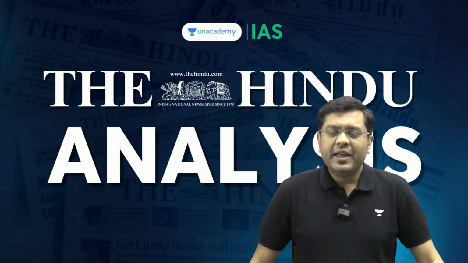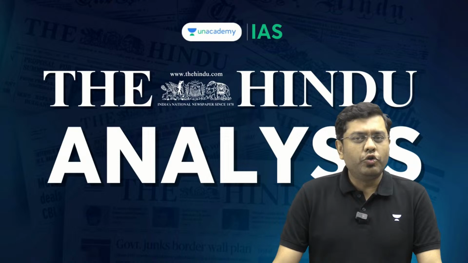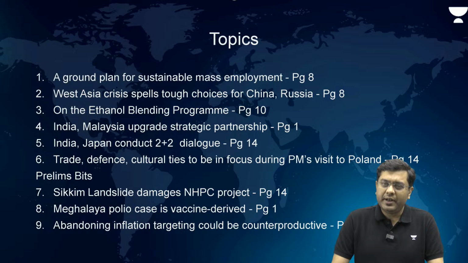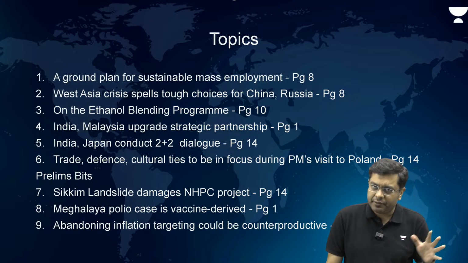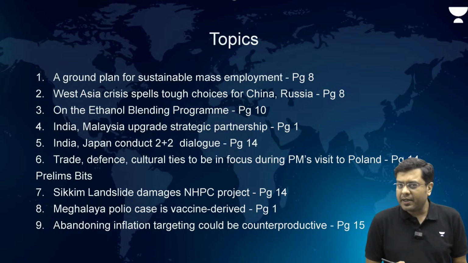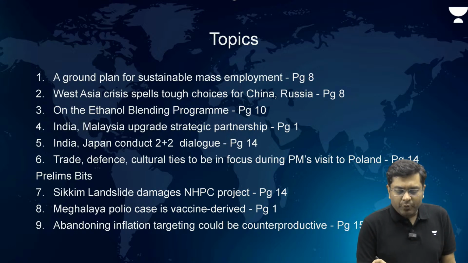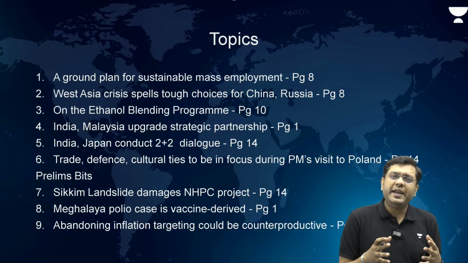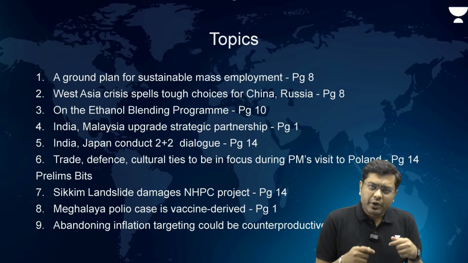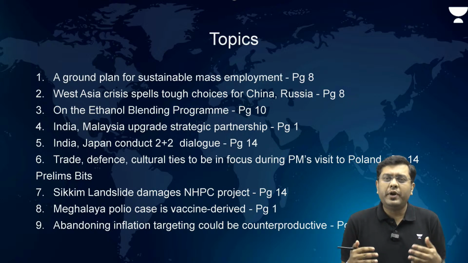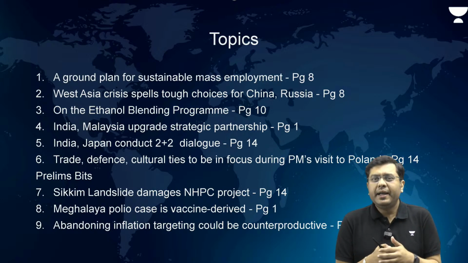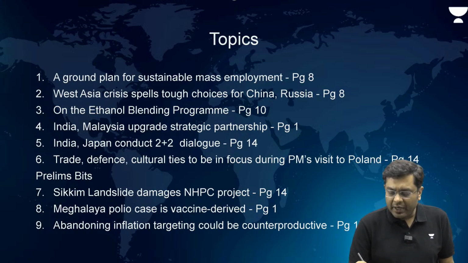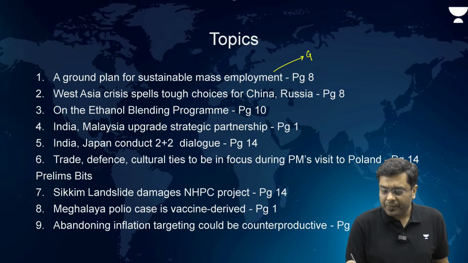So without further ado, let us take a look at the topics that we are going to hold a discussion for today. So today in total we are going to have a discussion for 9 different topics which have appeared in different sections of the newspaper. Starting from the editorial section, a ground plan for sustainable mass employment. Now, this is associated with various measures which can be implemented to bring forward a better rate of employment and to take care of the joblessness situation which prevails. So this is relevant for your GS paper 3.